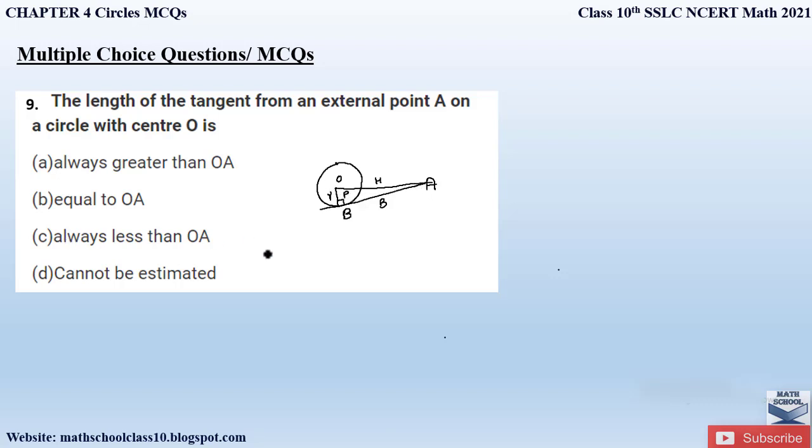I suppose you understood this question. So our correct option is option C. It is always less than OA.